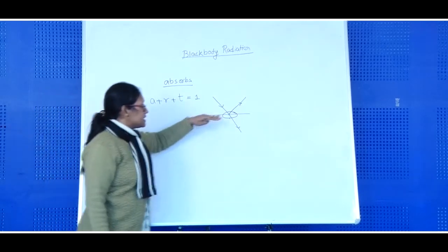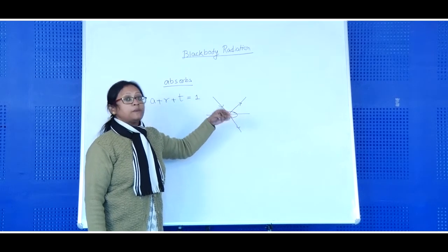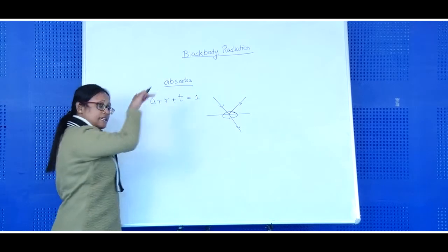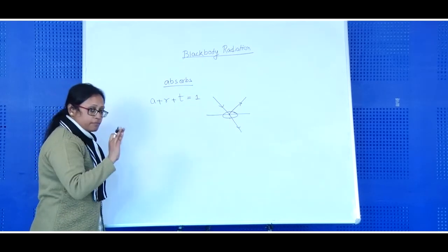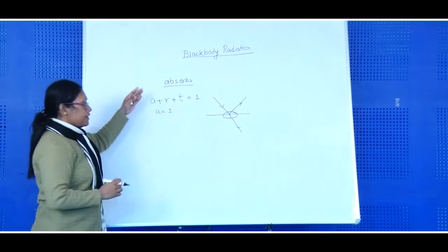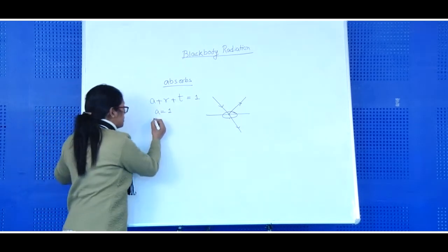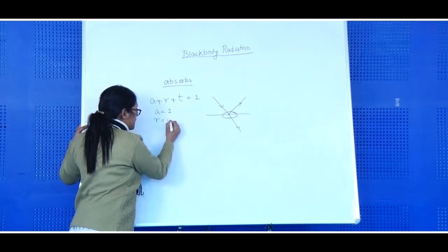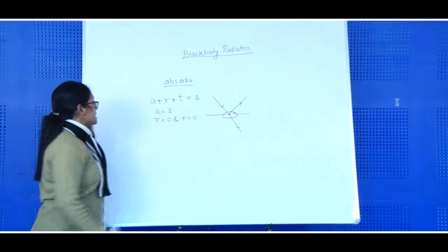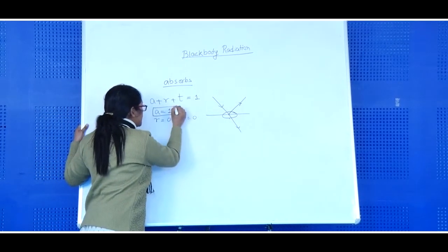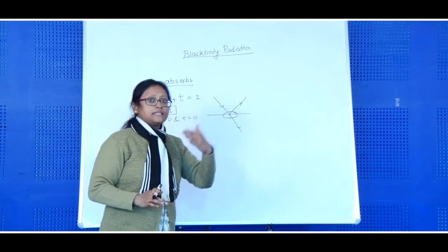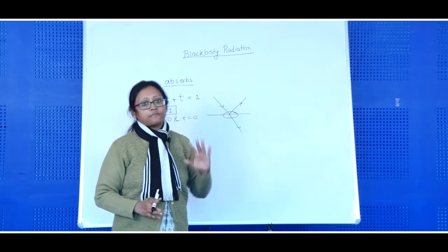Now, if the body is a perfect black body, then whatever radiation is incident on the surface, everything will be absorbed. That means A is equal to 1. Obviously, we can conclude that for a perfect black body, reflection is 0 and transmission is also 0. This is the theoretical definition of black body radiation. Whatever radiation is incident on the body will be completely absorbed by the body.